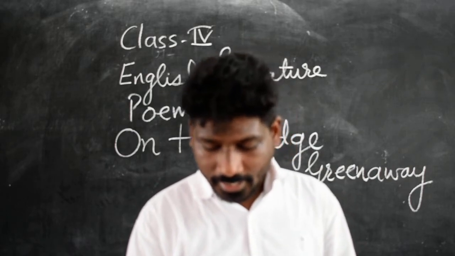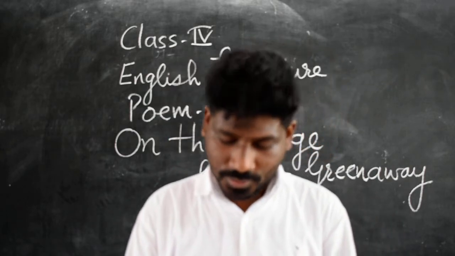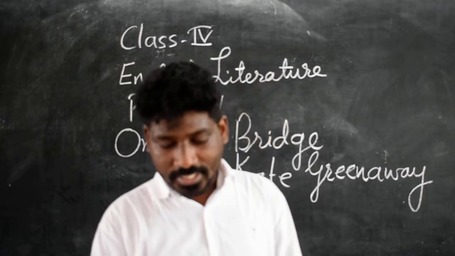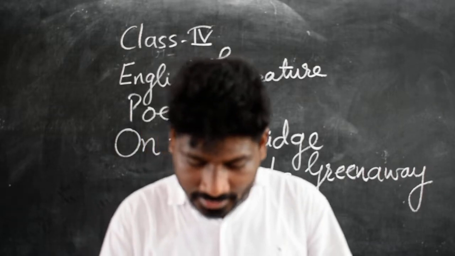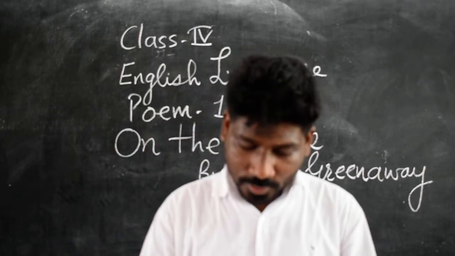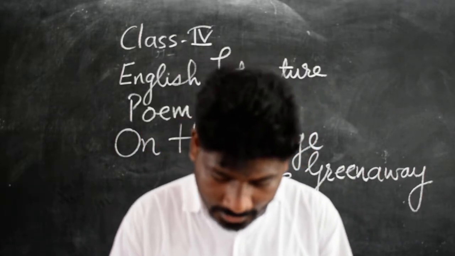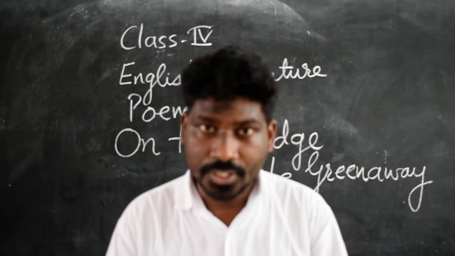This poem is divided into 4 stanzas. In the first stanza, the speaker Kate Greenaway says what she wishes to see. The first line says, if I could see a little fish.